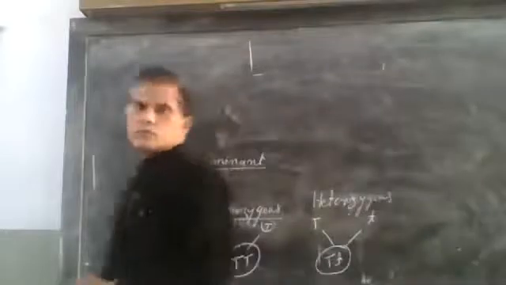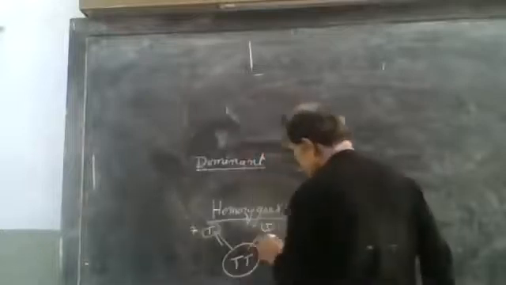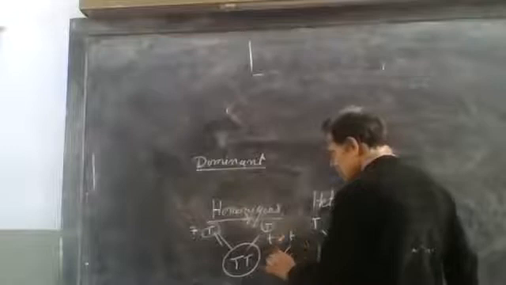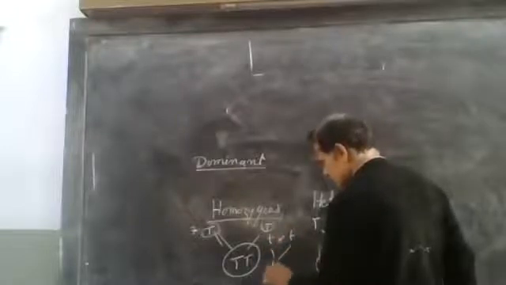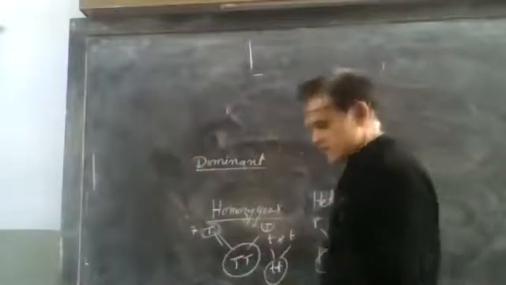So this is homozygous, and this one is heterozygous. Or again homozygous, small d crossed with small d. These two conditions are homozygous conditions.